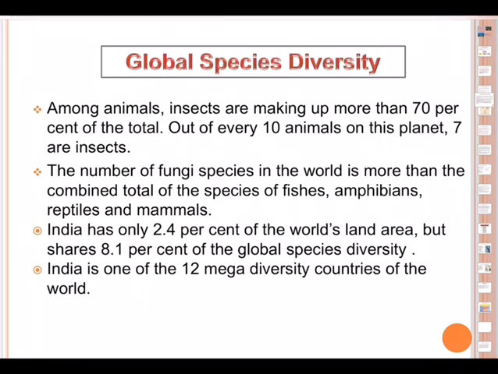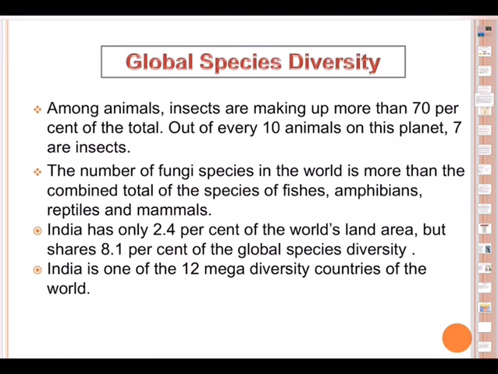And we have a way of representing this global species in the form of pie diagrams. Let's see. Out of every 10 animals on this planet, 7 are insects. So we think that we human beings are dominant. It's not so. In terms of numbers at least, it is arthropods which are dominant. The number of fungi species in the world is more than the combined total of the species of fishes, amphibians, reptiles and mammals. Look at the domination of fungi.